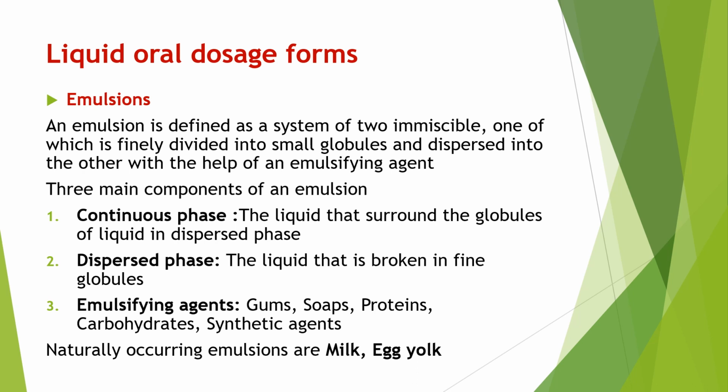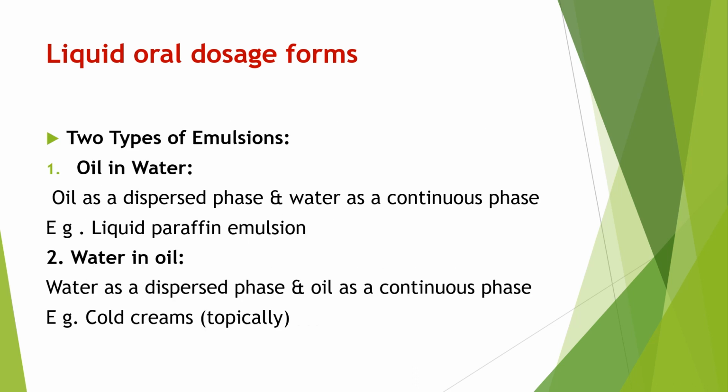These are naturally occurring emulsions. Milk is an example of emulsion. It is a mixture of oil and water. And what is the emulsifying agent in milk? Casein, a protein, is the emulsifying agent in milk.